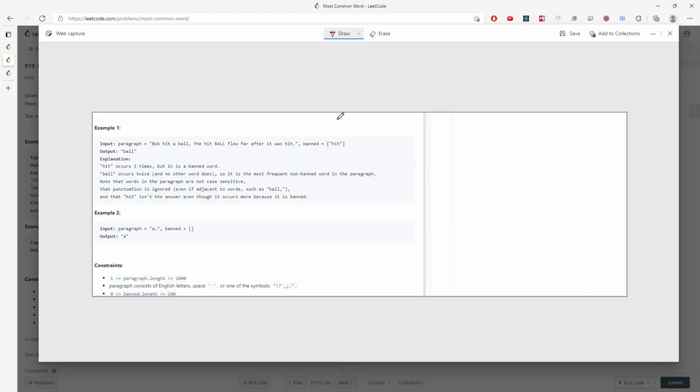I'm going to have a hash map. My key is the string, and my value is an integer, right? I will put every single word inside my key. For example, bob will become 1, because the frequency is 1. I will also create a hash set, and I will put every single banned word inside my set.